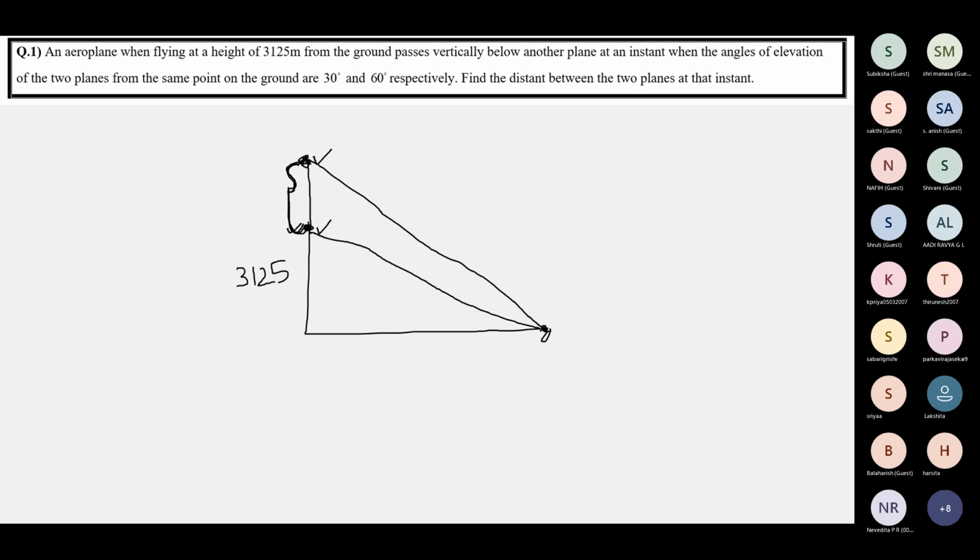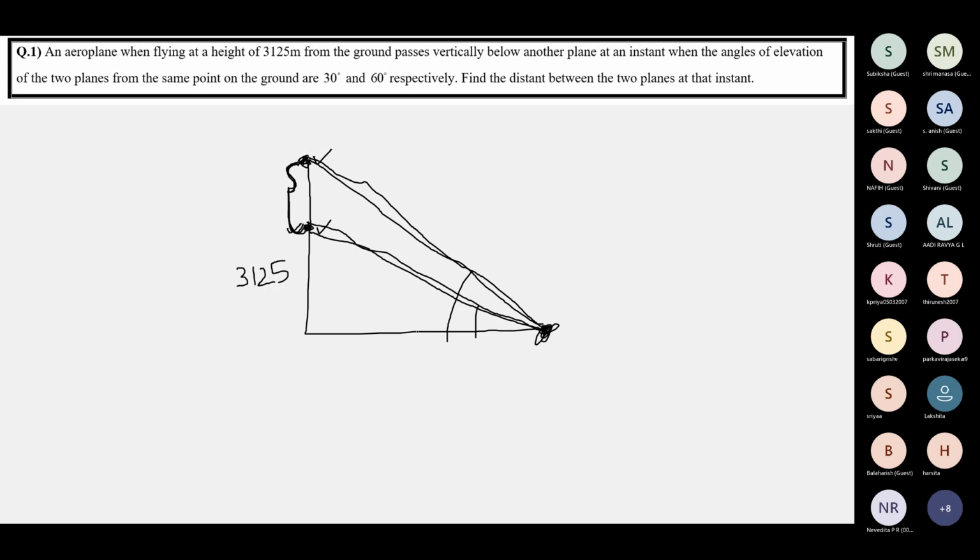So from this point on the ground, the elevation of both the planes, from the same point, this is the point. From this point, this is the line of sight connecting the position of the observer and the point observed. Similarly, this is another line of sight. This is the other line of sight. The angles of elevation are 30 and 60 degrees. So this one is 30, this one is 30, this one is 60.